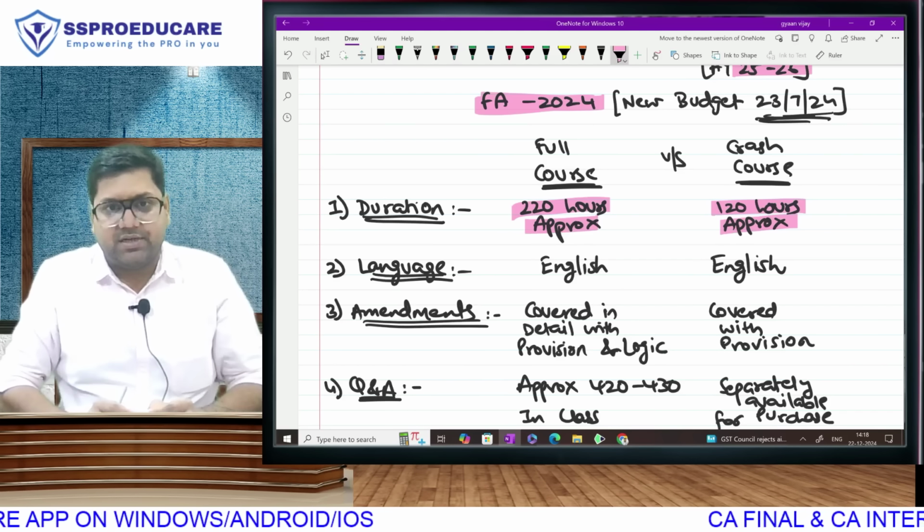But as far as the crash course is concerned, we will be covering the amendments. There is not any amendment which won't be covered in the crash course, but we will be discussing only the change that has taken place. So what was the law last year and what is the law this year? We cannot be going into the detailed explanation of logic, but yes, the amendments are going to be covered. So if you want to know the reason behind introduction of the amendment, then again, as I said, full course is advisable.